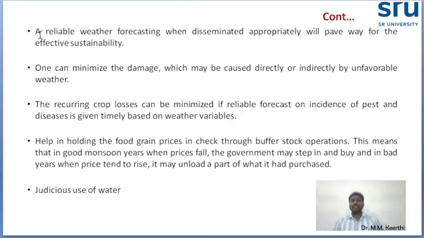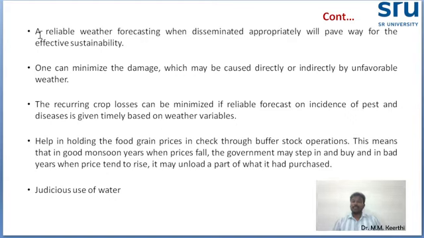Next, reliable weather forecasting, when disseminated appropriately, will pave the way for effective sustainability. And this weather forecasting minimizes the damage which may be caused directly or indirectly by unfavorable weather. If any unfavorable weather condition occurs, it will damage the crop or crop production. If we come to know that a particular weather will occur in the upcoming days or upcoming hours, it can reduce the risk. Farmers have less risk and minimize the damage.